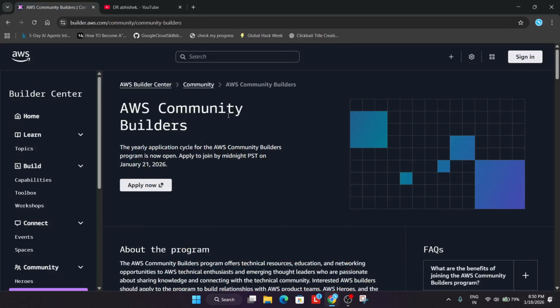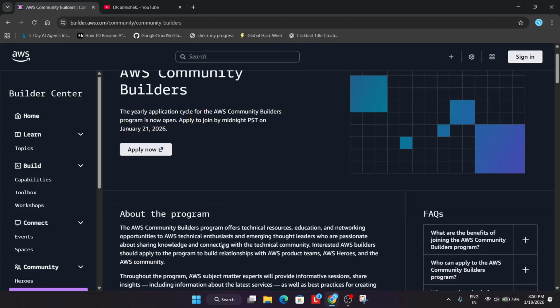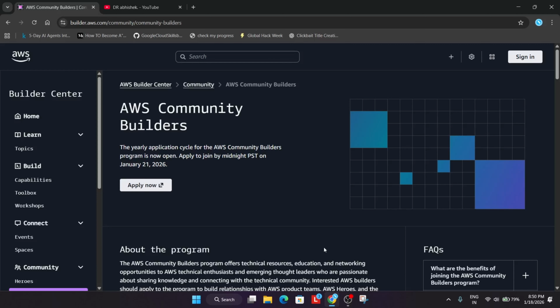Coming to the form directly, here is our AWS Community Builder form. So here, what is the program about? It's just offering technical resources, education, networking, and opportunities to AWS technical enthusiasts. So who can apply? Anyone who is 18 plus can apply. If you are underage, you cannot apply, and it's open to all, meaning globally. If you are from India, Australia, anyone can take part in it.